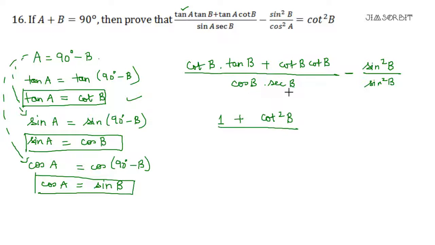So cos and sec are reciprocal of each other. So cos theta into sec theta is also 1. Minus sin square b upon sin square b is 1. So we are left with 1 plus cot square b minus 1. So this will cancel. We will only have cot square b.